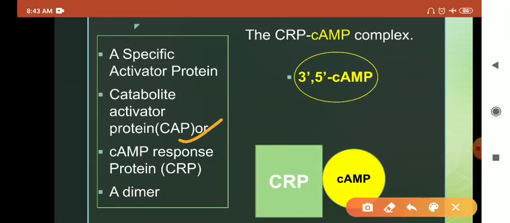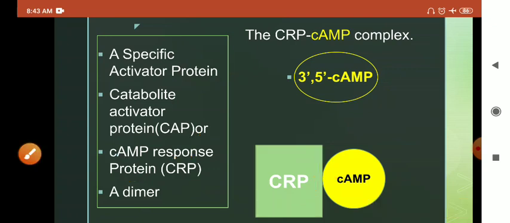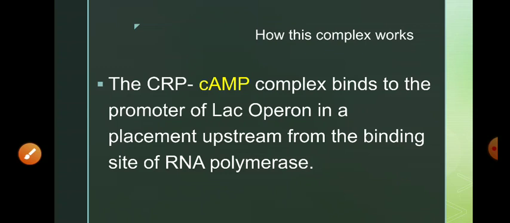One is of course the CAP, and second is the cyclic AMP. So, what is CAP? It is a specific activator protein called catabolite activator protein, or it has another name, that is cyclic AMP response protein. It is a dimer. The cyclic AMP response protein forms a complex with cyclic AMP, and this complex helps in lac operon transcription.